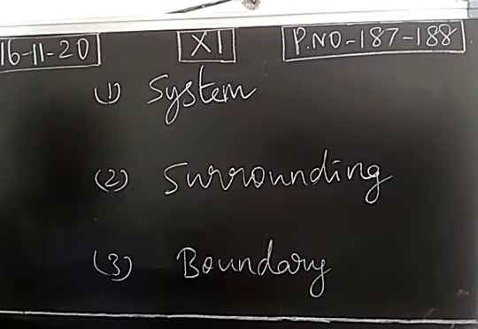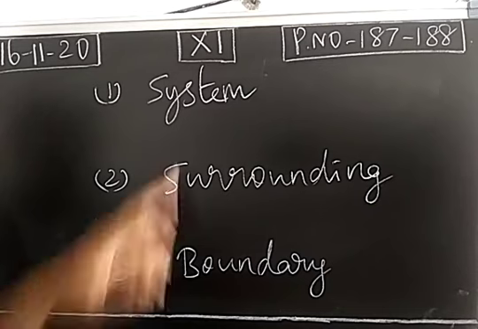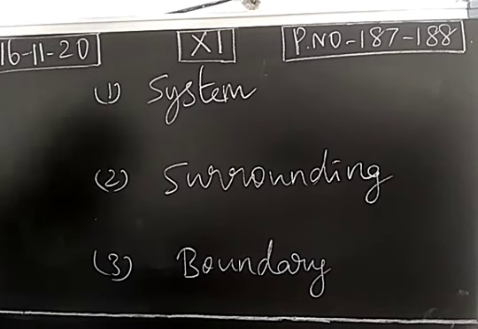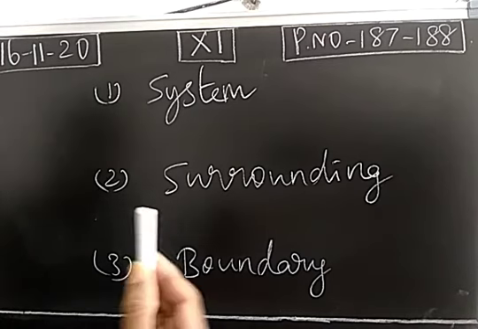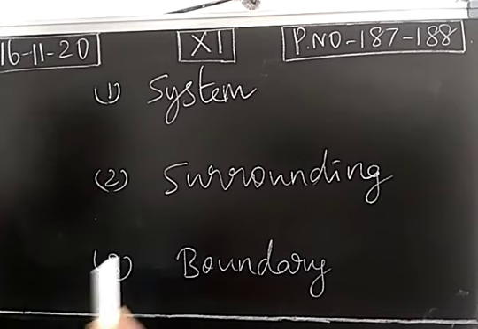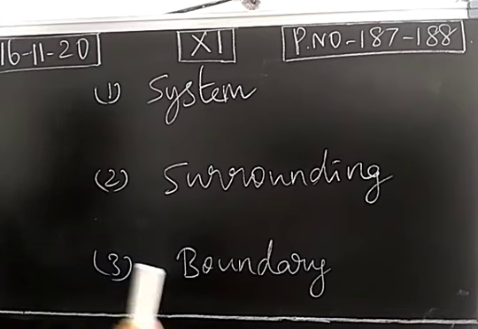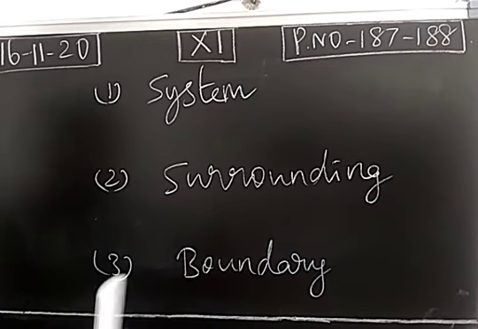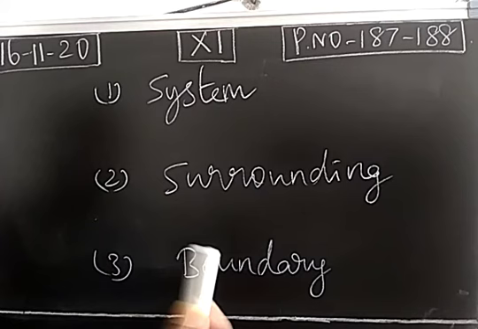So system is nothing but anything in the universe which is under study. When we study a particular substance, it is called a system. For example, I am going to observe heat changes in this chalk piece. If I heat the chalk piece, how much heat changes are observed? Either it can absorb heat energy or it can liberate. The heat changes can be observed for this chalk piece.